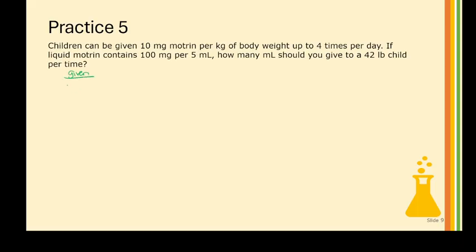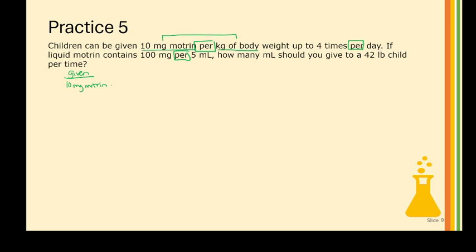Okay, I'm given 10 milligrams of Motrin. But look, I see this linker, per. I am always suspicious, like, this is linking this to this.